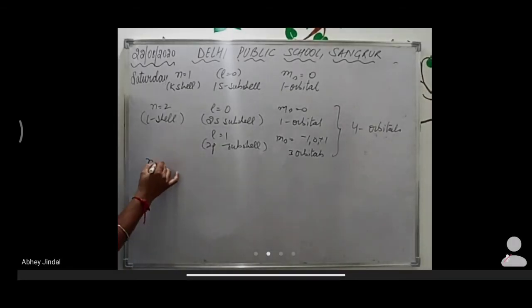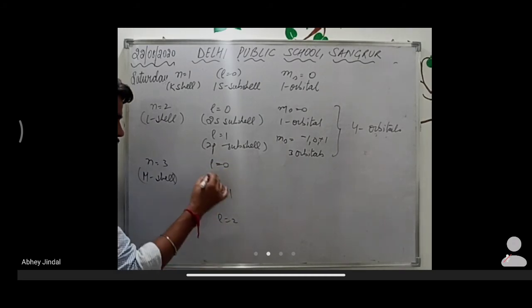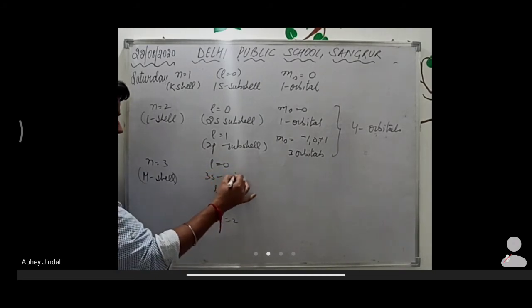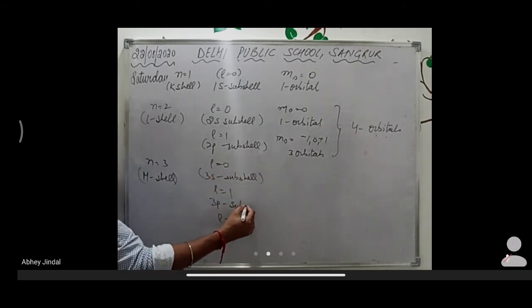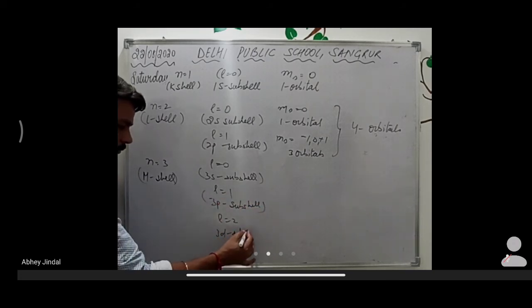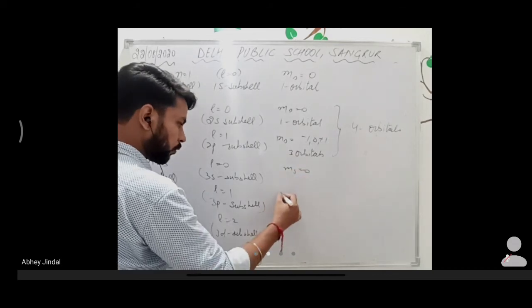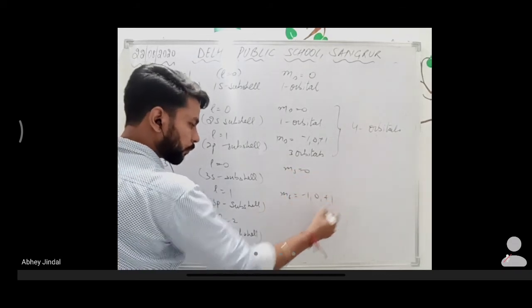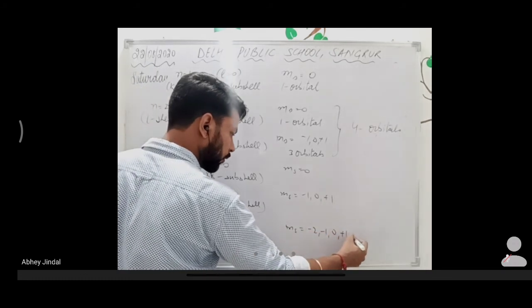For n is equal to 3, that is M shell, we can say that l is equal to 0, l is equal to 1, l is equal to 2. This is 3s subshell, this is 3p subshell, this is 3d subshell. For l is equal to 0, ml is equal to 0; for l is equal to 1, ml is equal to -1, 0, +1; and for l is equal to 2, ml is equal to -2, -1, 0, +1, +2.